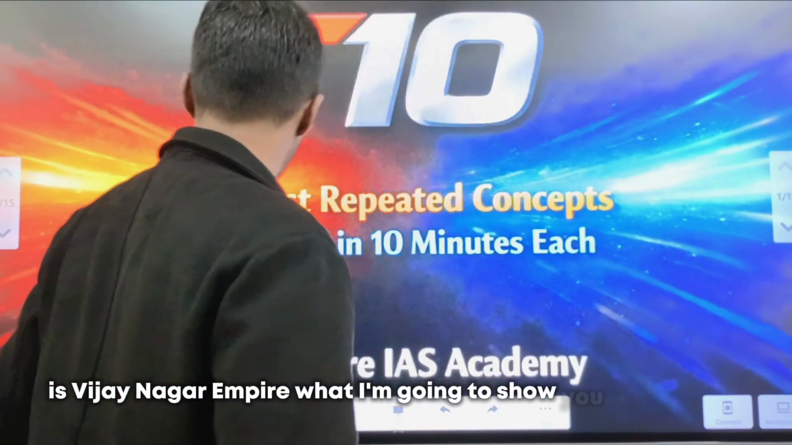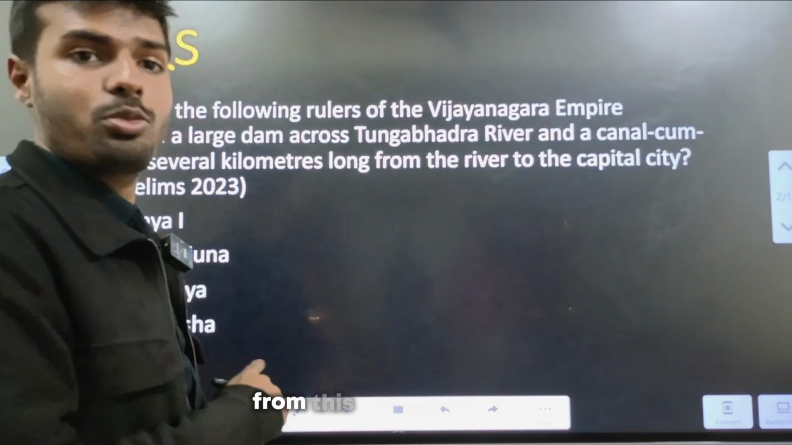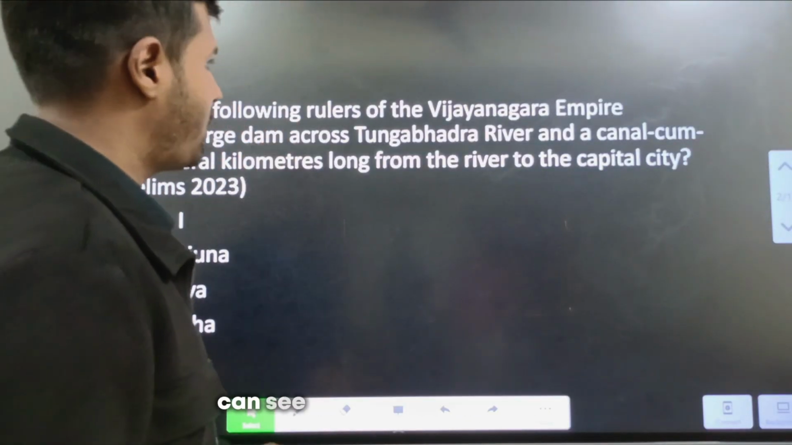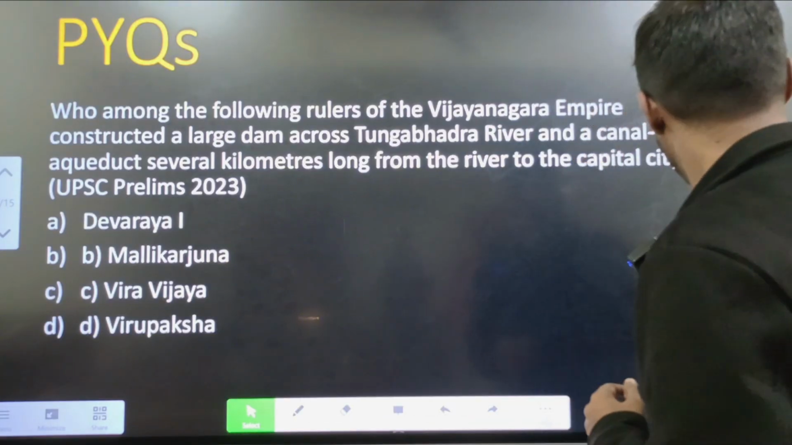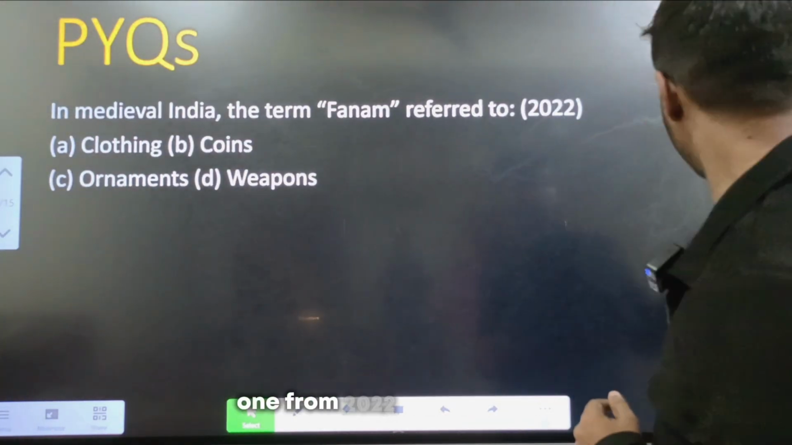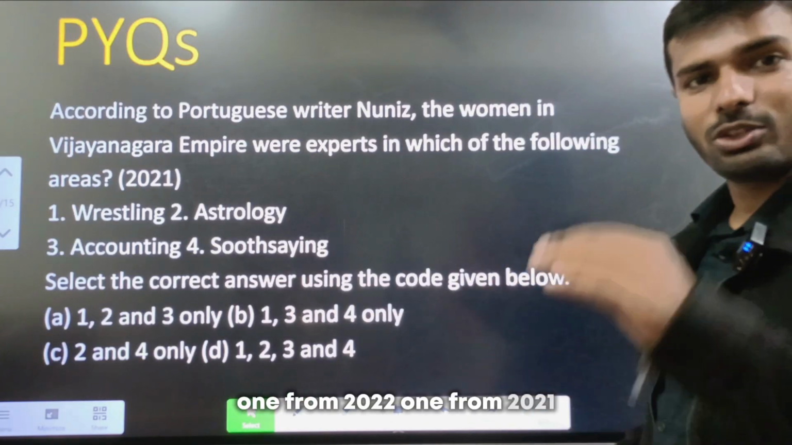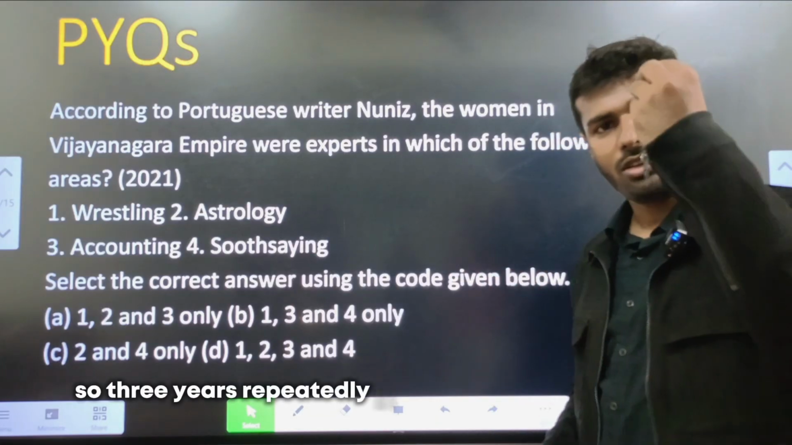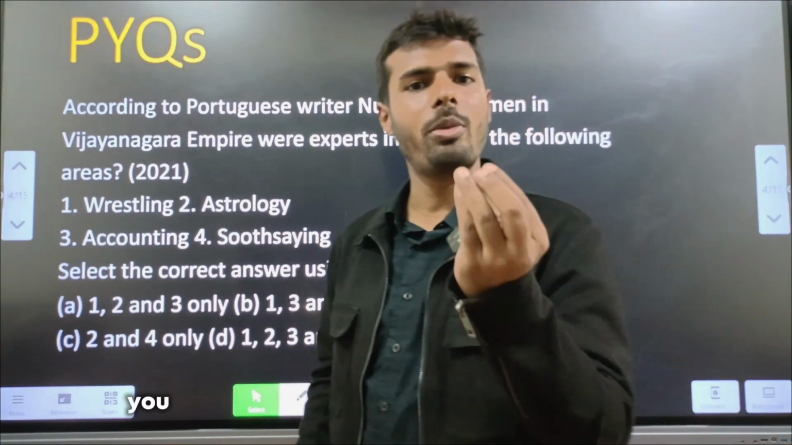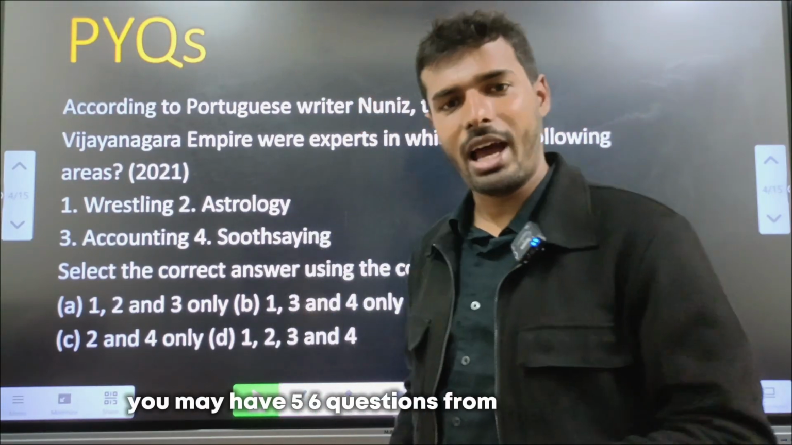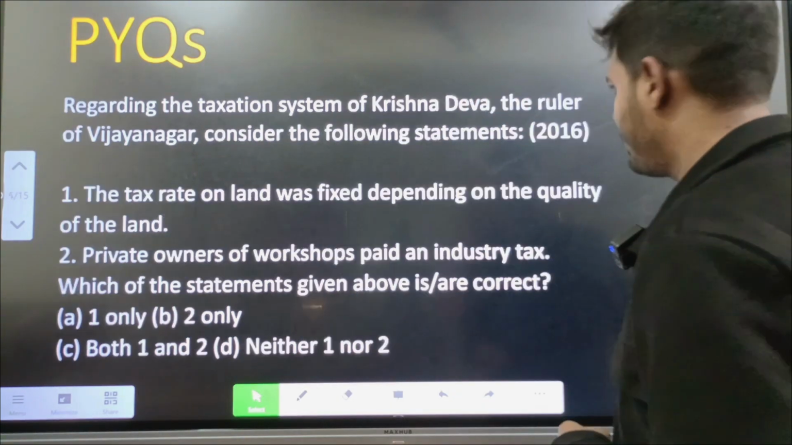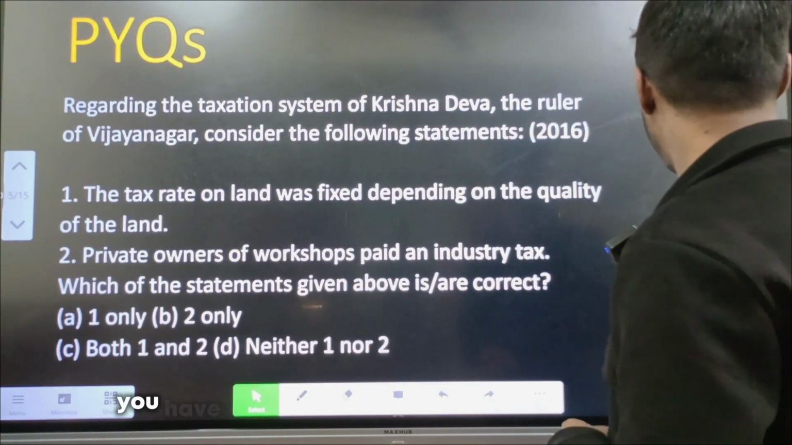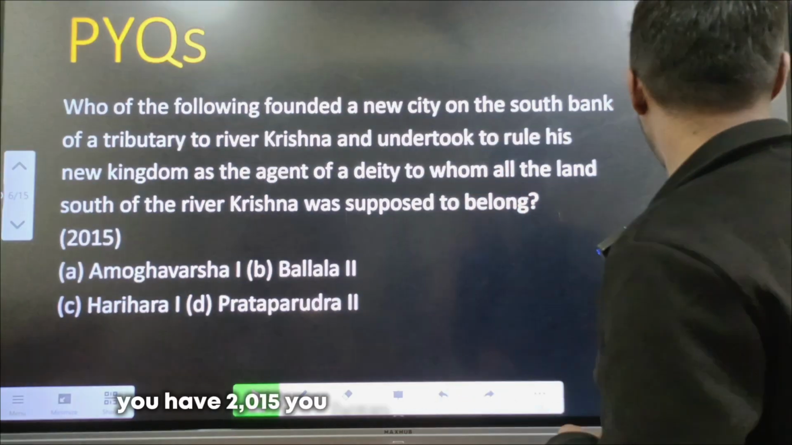What I'm going to show you is repeated questions from this particular topic. You can see one question from 2023, 2 years back, one from 2022, one from 2021. So 3 years repeatedly. In all of ancient and medieval India, you may have 5-6 questions. From that, one topic, Vijayanagara Empire, is repeating every year. 2016 you have, 2015 you have.